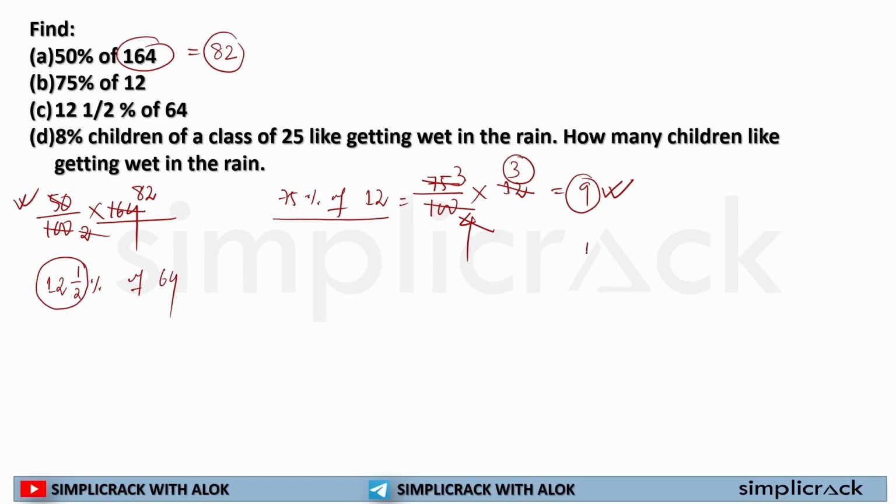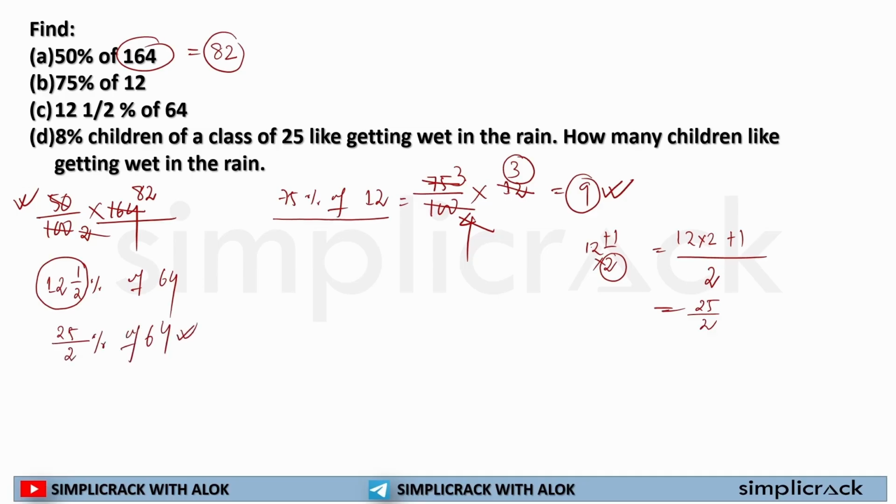So whenever this type of fraction is there, my formula is what? 12 multiplied by 2 plus 1, divided by the denominator, which will always be 2. So 12 multiplied by 2 is equal to 24, plus 1 is equal to 25 by 2. Can I write 12 1 by 2% as 25 by 2% of 64?